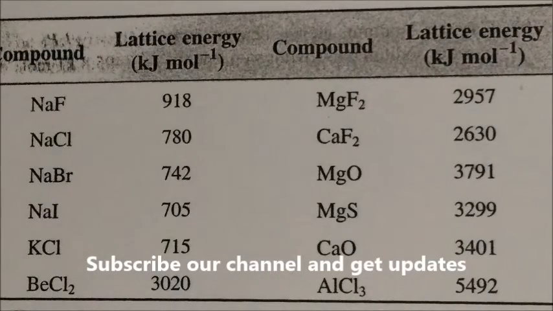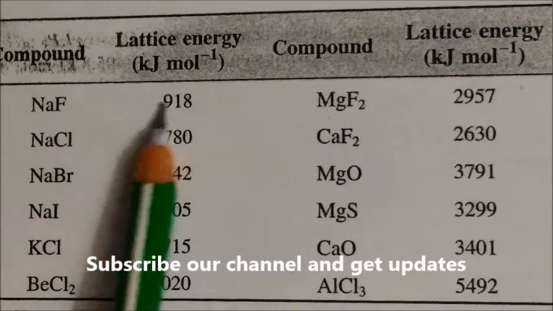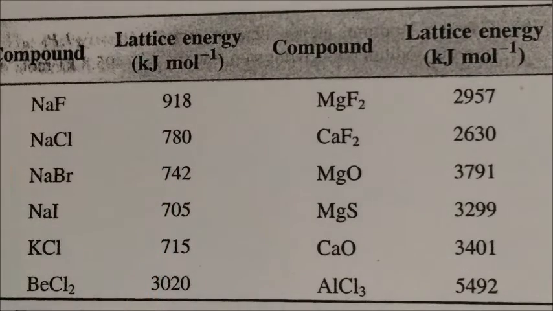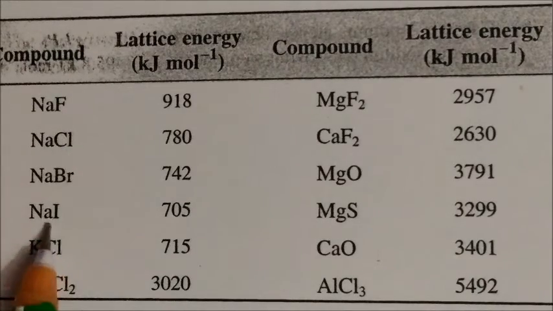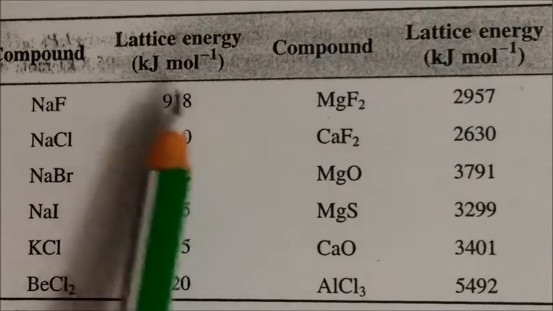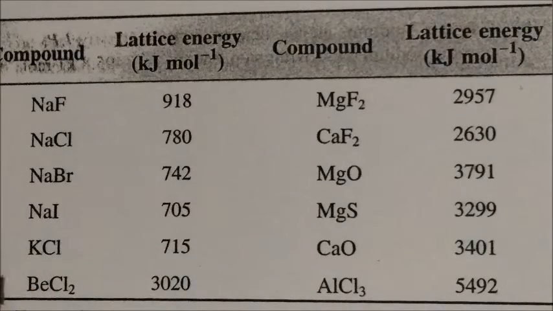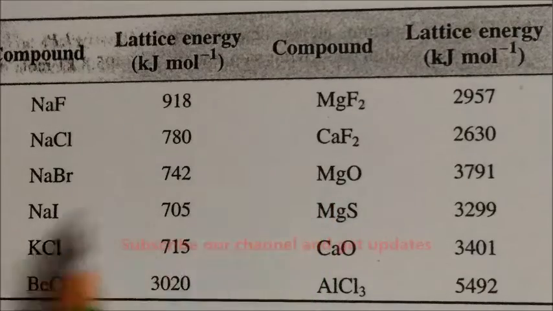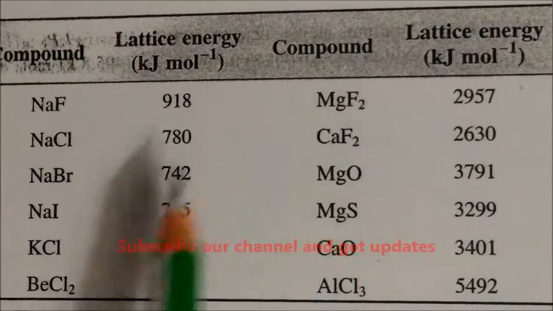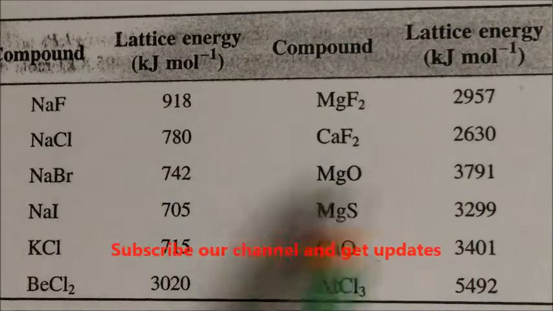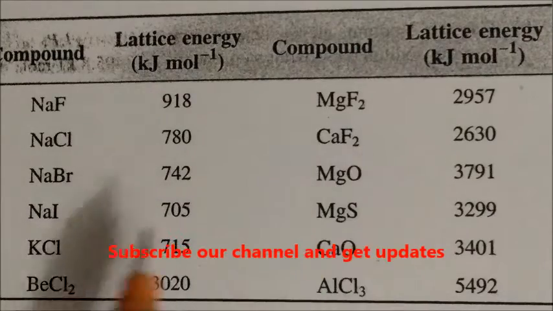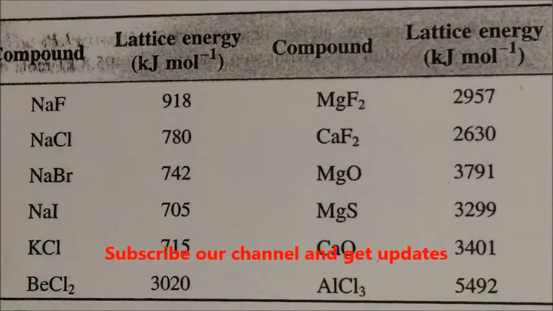So here we can see these compounds: sodium chloride, bromide, iodide. The lattice energy is in decreasing order. If you keep the cation constant and increase the halide ion, the size of the halide ions increases, so lattice energy decreases. If you take group 2 elements, beryllium, magnesium, calcium, and so on, and take the chloride and bromide, again it is somewhat decreasing. So this is the comparison to study lattice energy between different compounds.